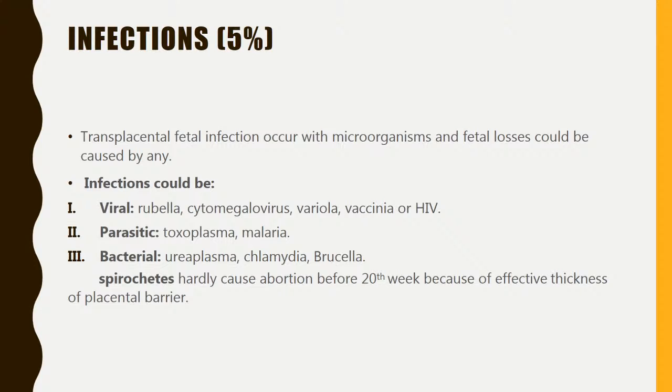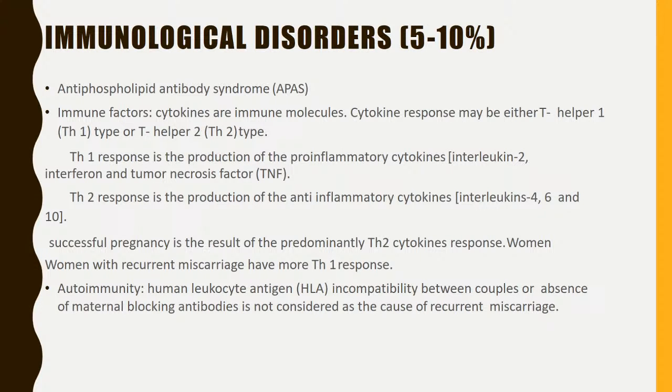Infections. 5% of abortions are due to infections. This may be due to viral infections such as rubella, cytomegalovirus, variola, vaccinia or HIV, parasitic infections like toxoplasma and malaria, and bacterial infections such as ureaplasma, chlamydia and brucella. Spirochetes will hardly cause abortion before the 20th week because of the effective thickness of the placental barrier. So these are all infections which can be passed through the placenta. They are known as transplacental infections with these microorganisms.